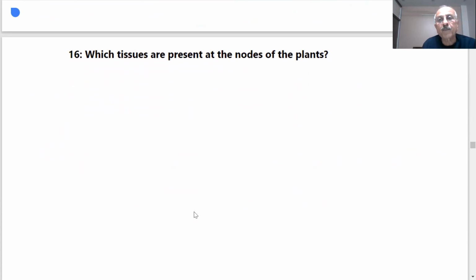Which tissues are present at the nodes of the plants? Intercalary tissue.